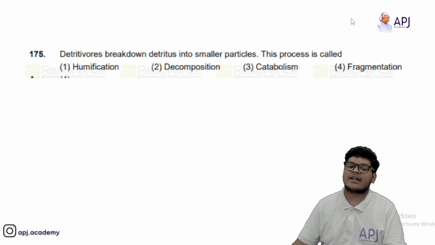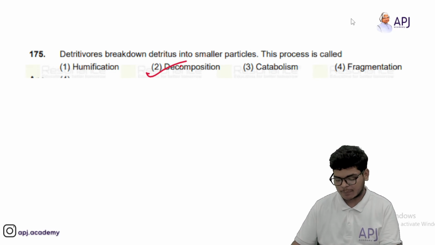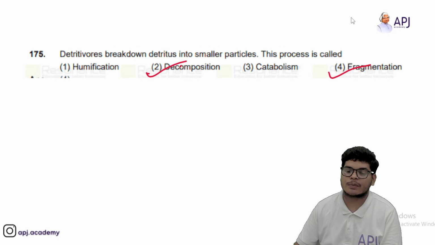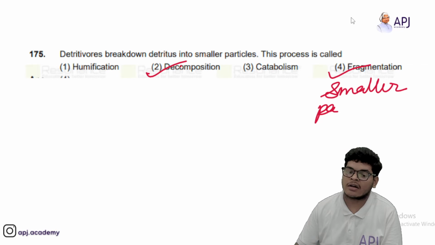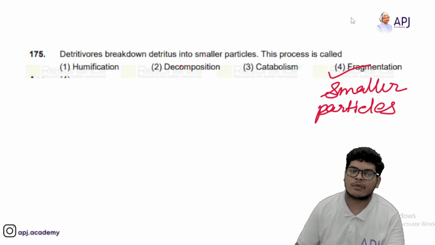Detritivores break down detritus into smaller particles. This process is known as decomposition. Okay, so decomposition, and we can also say fragmentation because there are smaller particles. Okay, decompose means it was decomposed completely. So there are smaller particles, so we can go with fragmentation. So you can choose fragmentation in the fourth option.